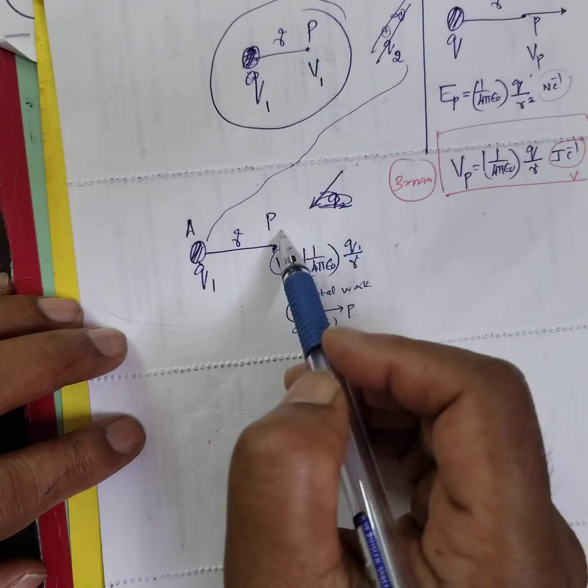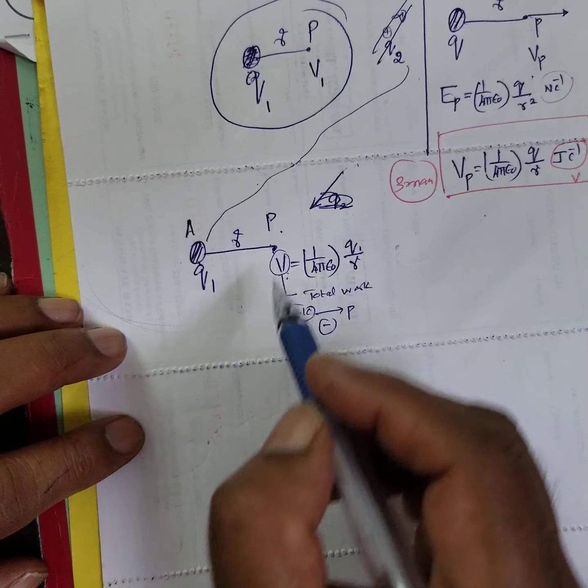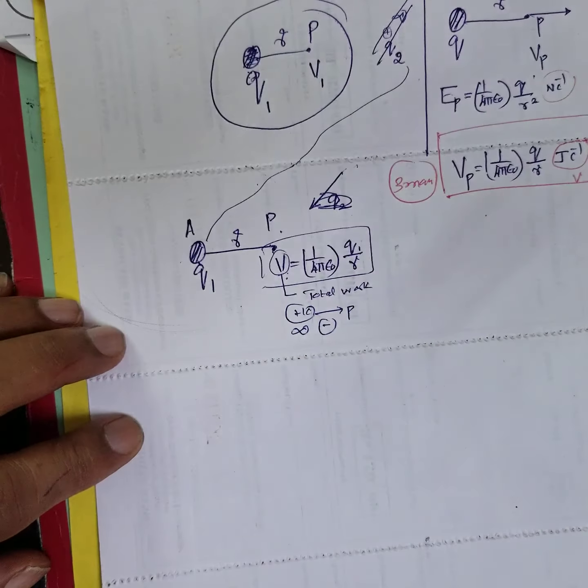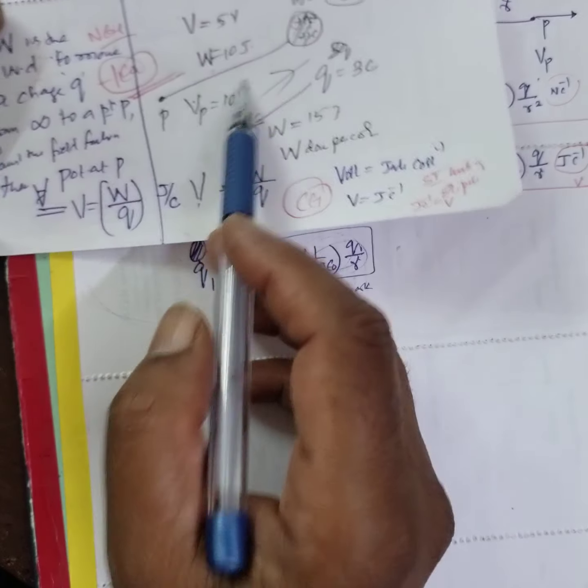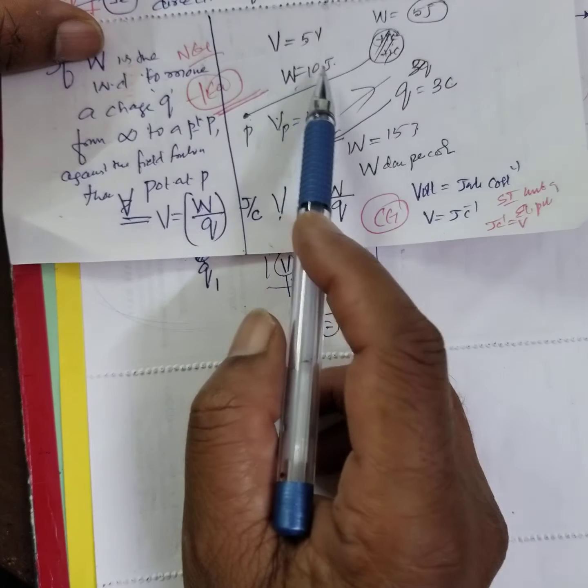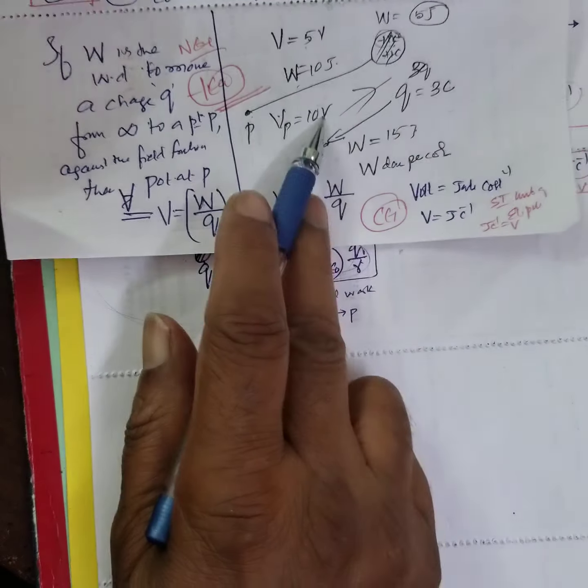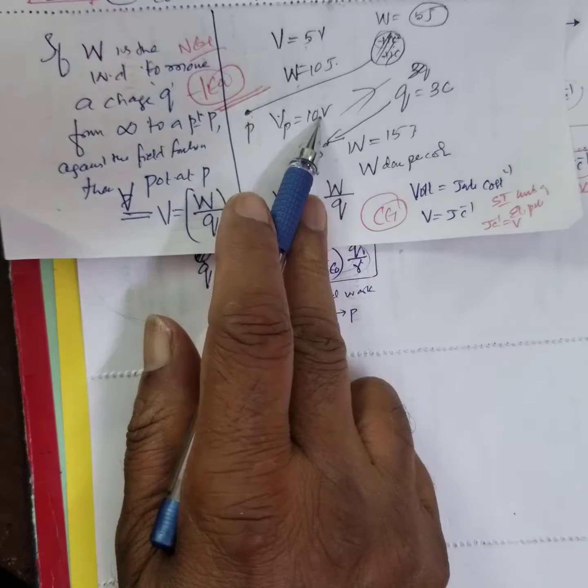If I bring 1 coulomb of charge, the work done is the potential. Say it is 5 volt. If I bring 2 coulomb, the work becomes 10.